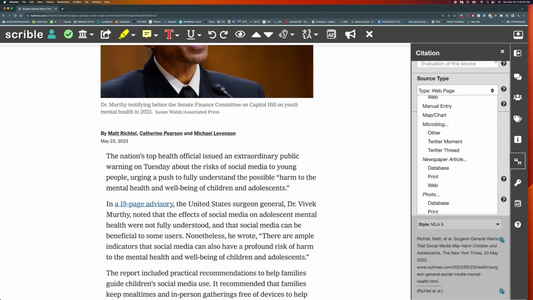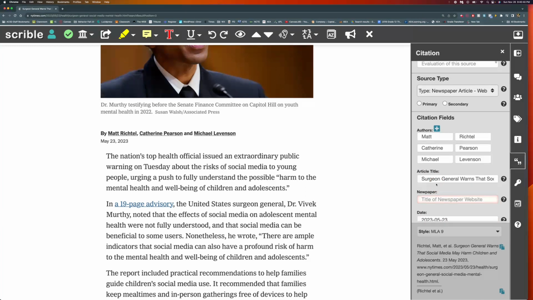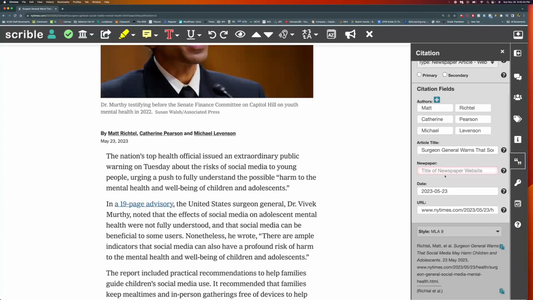It has the New York Times here, but it's not following MLA style right. Now it's asking me, what's the name of the newspaper? Okay, it seems to know, but it's lacking that information for some reason. So I need to type in the New York Times.